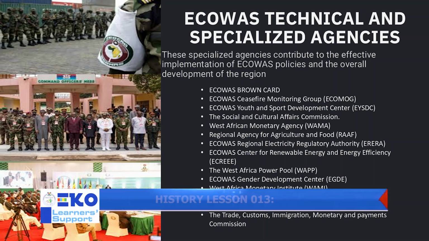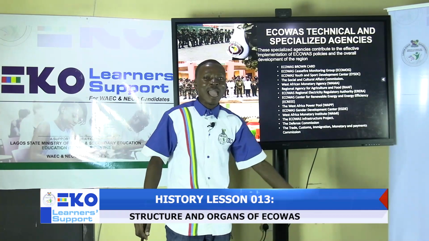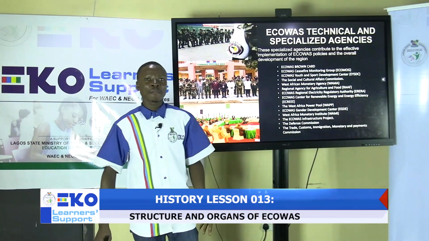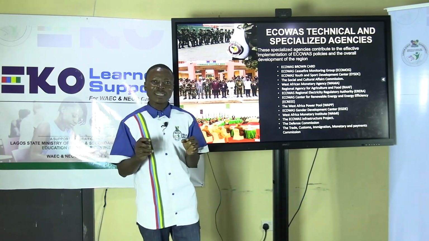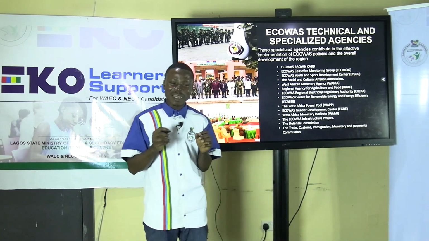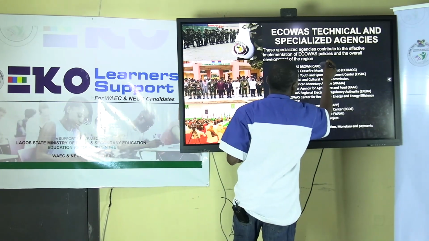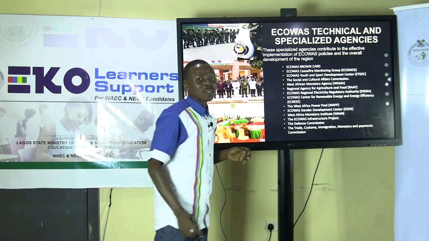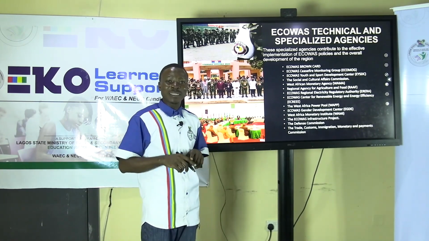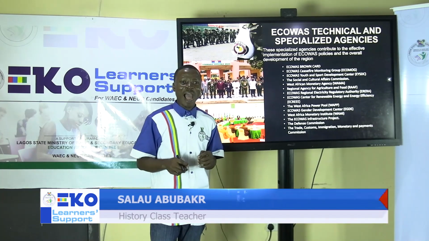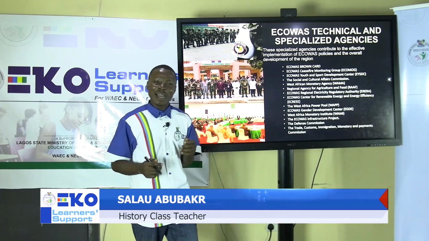The first one we'll be looking at is the ECOWAS Brown Card. This ECOWAS Brown Card as a commission tends to focus on the emergency of accidents, because they believe that wherever you are within the ECOWAS sub-region, whether you are a citizen of that country or not, if you have an accident, you must be attended to with prompt response.